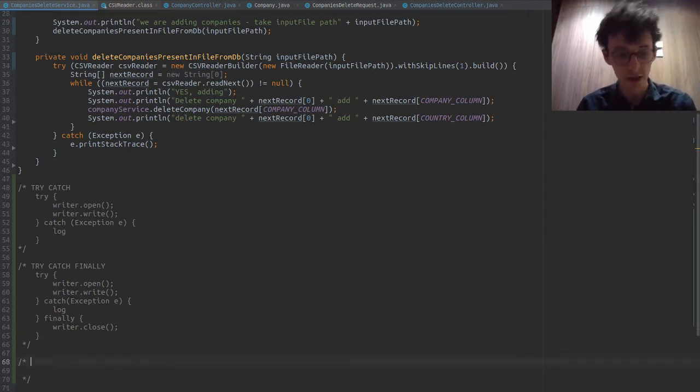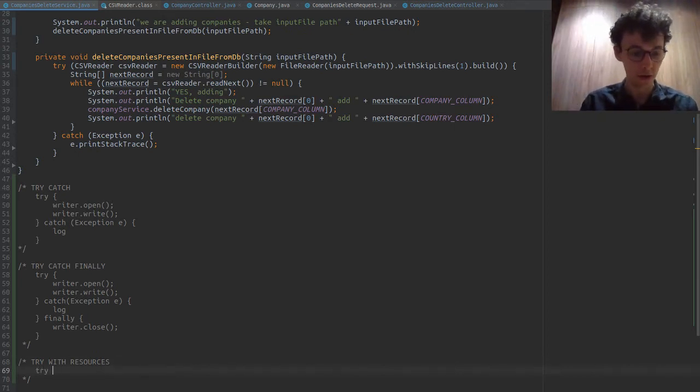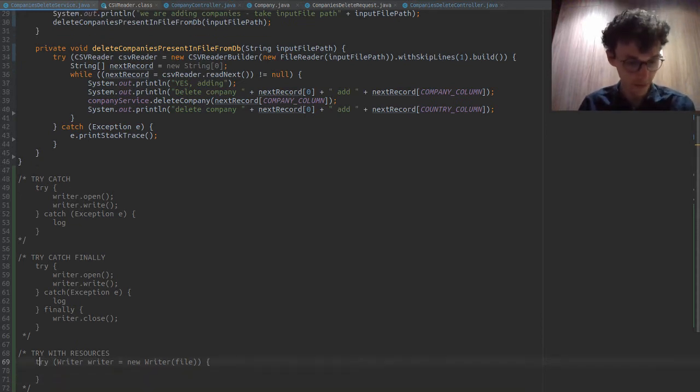Now finally we have a new, I say new, it came out in Java 7, I said that last time, it's not new at all at this point, but we have another way of doing things. We have try with resources. Now this is very interesting, because when we do a try with resources, we can do try, and then we can do something like writer, file, whatever. And what we're doing is we're declaring a body here.